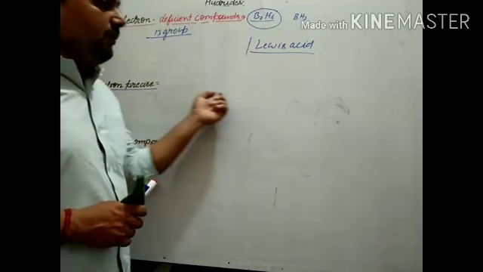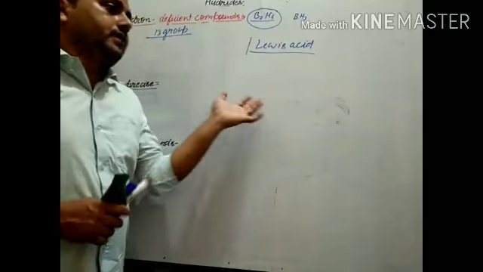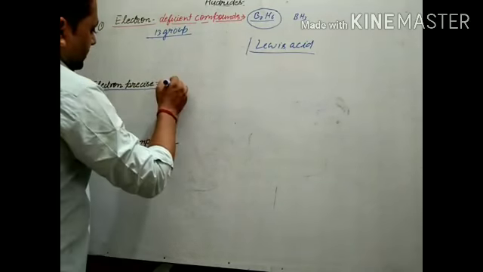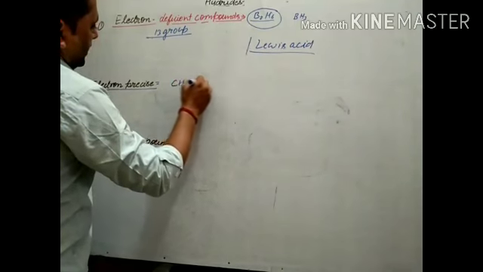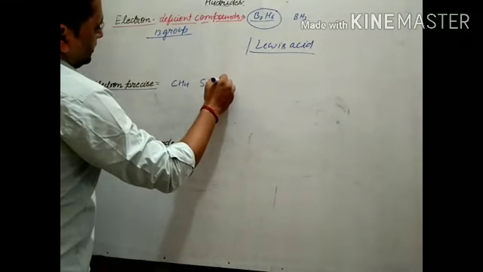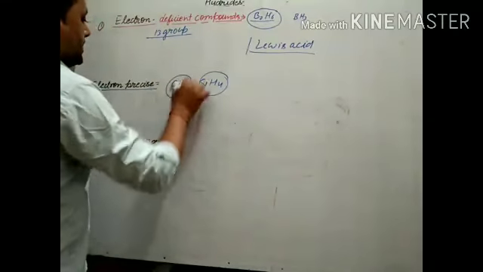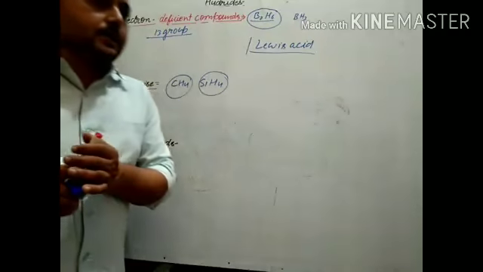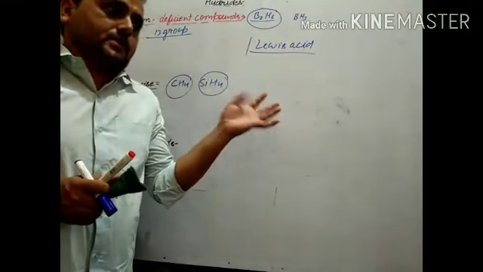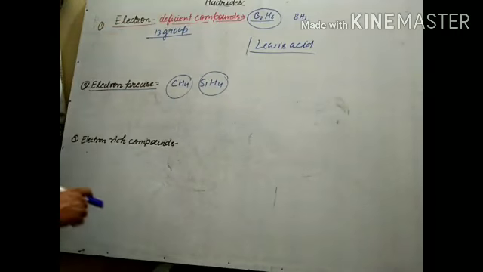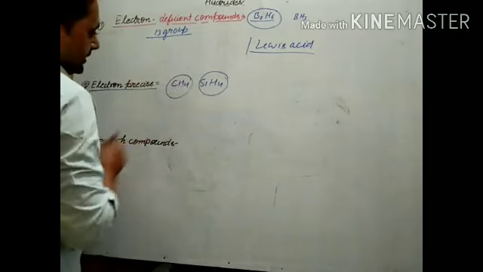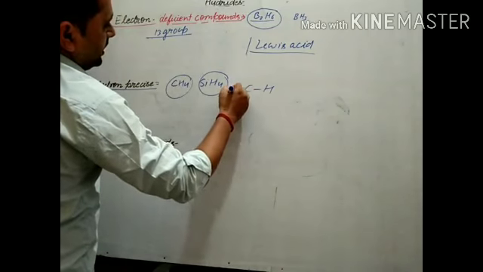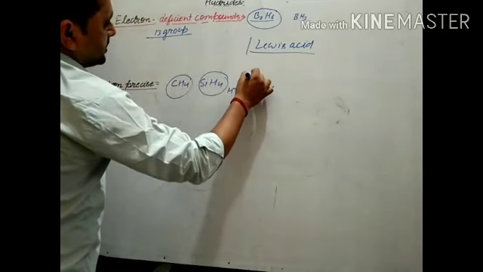For these compounds we can form CH4, SiH4. So these are electron precise, which have enough electrons to write their Lewis dot structure. If we write the Lewis dot structure, it will be written like this.